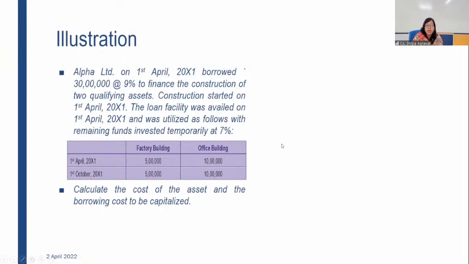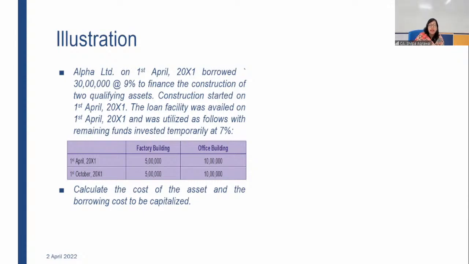Alpha Limited on 1st April 2021 borrowed 30 lakh rupees at the rate of 9% to finance the construction of two qualifying assets. Construction started on 1st April 2021. The loan facility was availed on 1st April 2021 and was utilized as follows, with remaining funds invested temporarily at 7%.